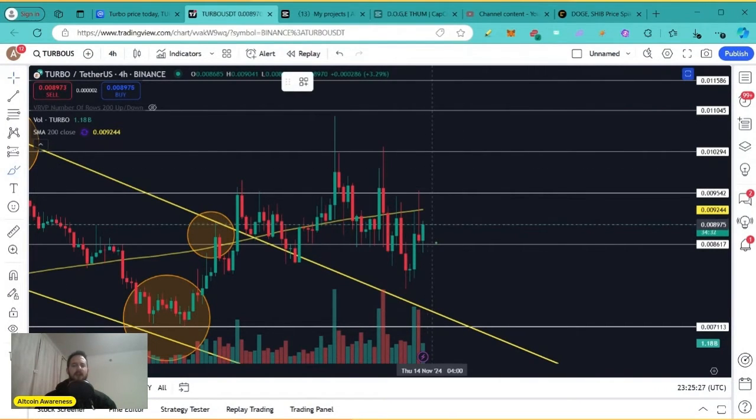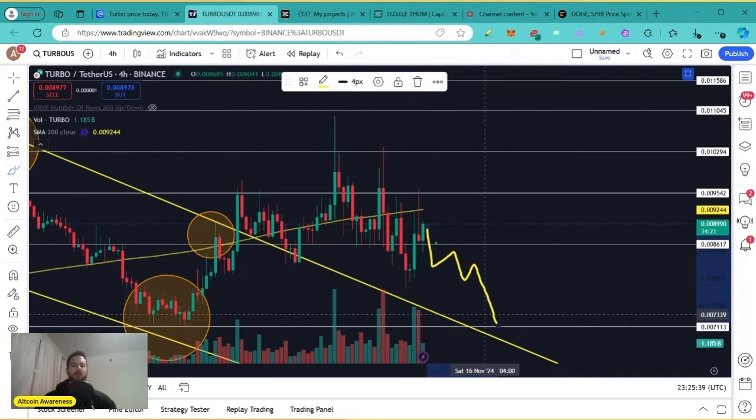However, there is a chance that in the short term, we break below this key level of support that's located at 0.0086. And we might see a move all the way down here if things turn bearish. We have another key level of support that's located at 0.0071.